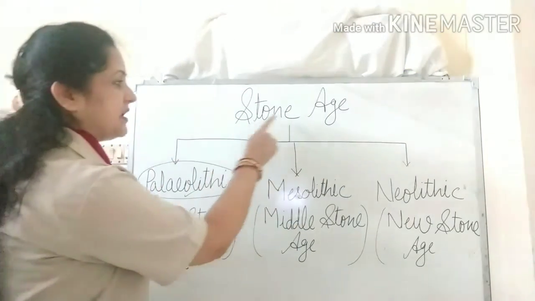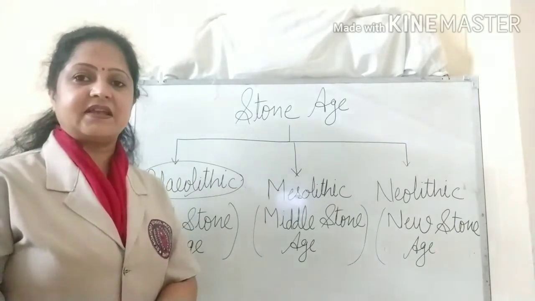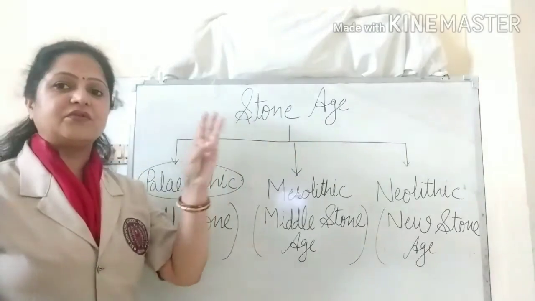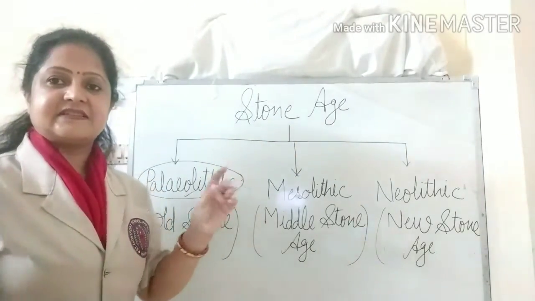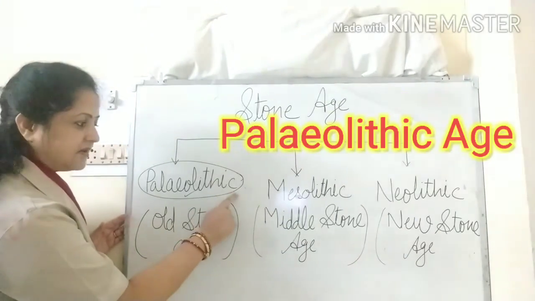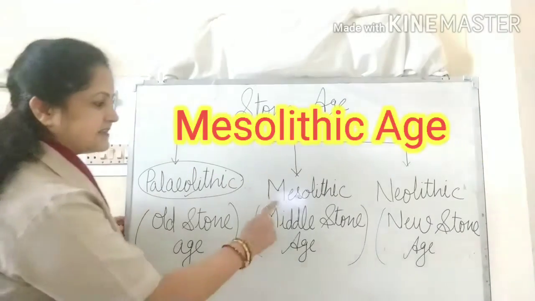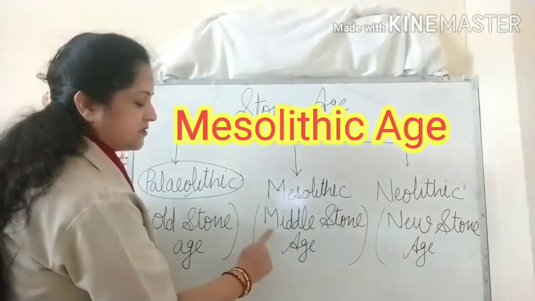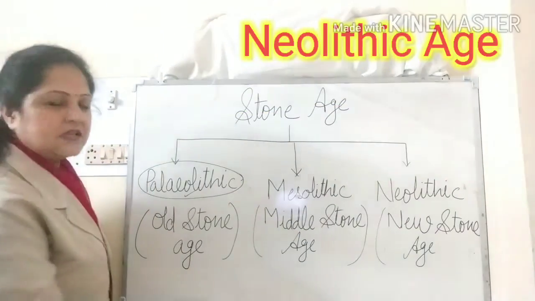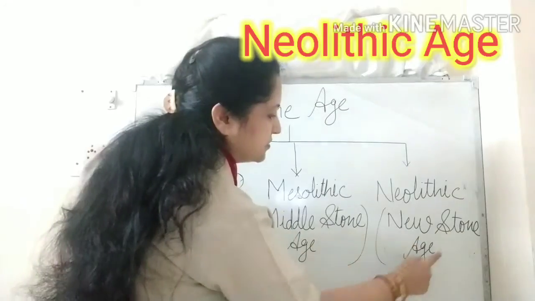As the Stone Age was the longest period of our history, this whole Stone Age is divided into three periods. The first one is the Paleolithic Age, also known as the Old Stone Age. Second is the Mesolithic Age, also known as the Middle Stone Age. And the third is the Neolithic Age, also known as the New Stone Age.